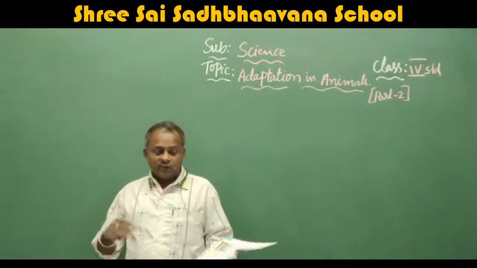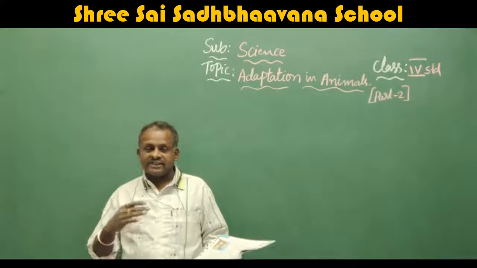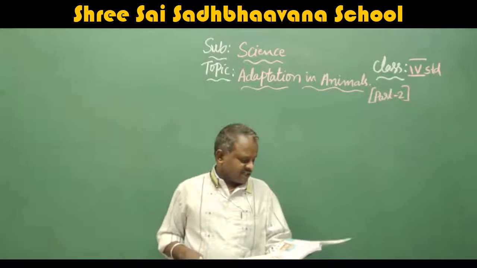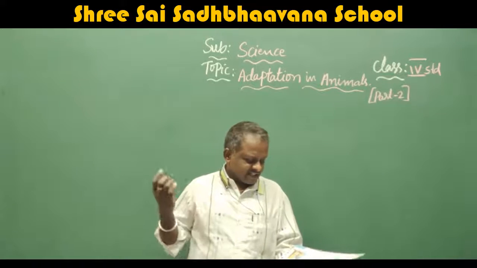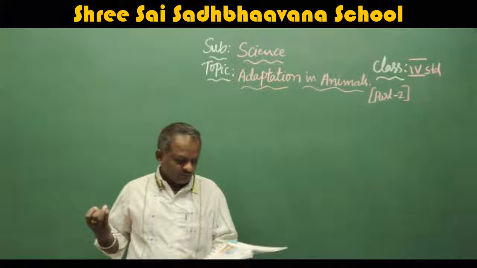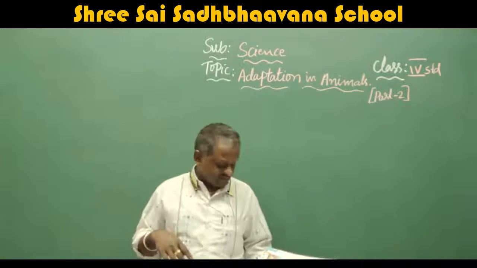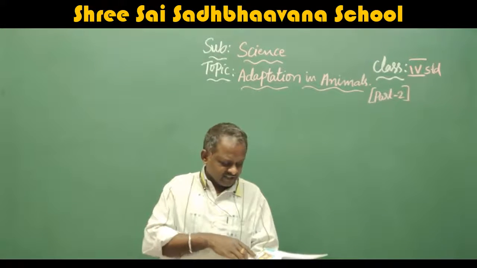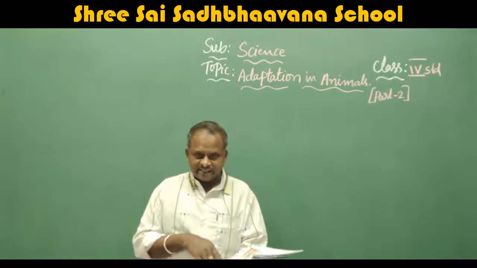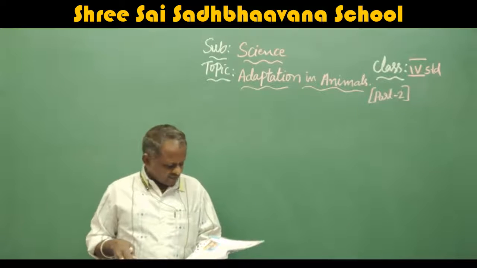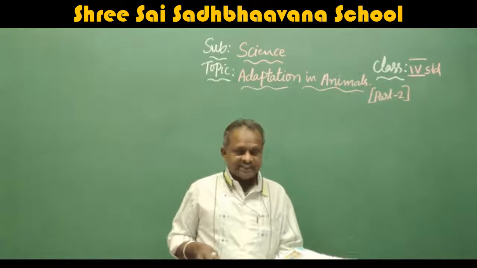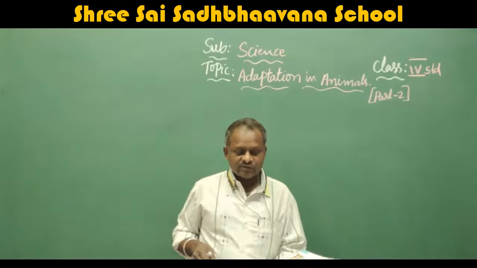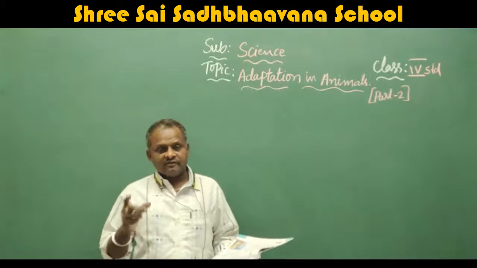Next, what are the types of habitats? That is terrestrial, that means on the land, and aquatic, in the water. On the land itself, there are three types: desert, polar, and grassland animals. We have studied the desert animals, camel and others, and how they have adapted themselves to live.